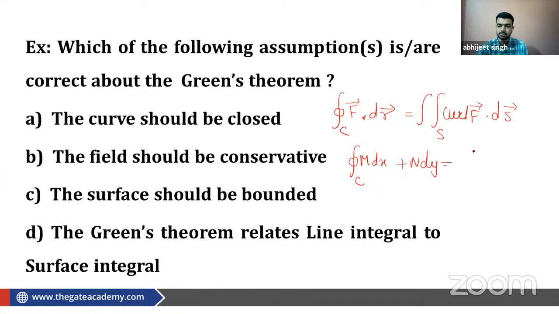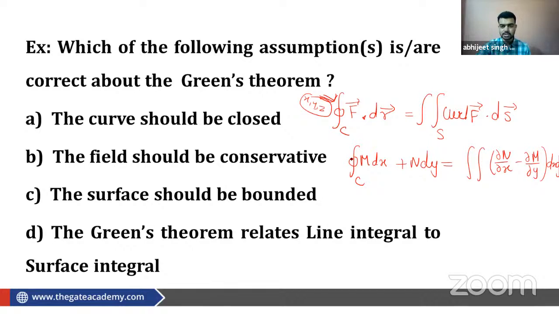The line integral of M dx plus N dy is equal to the double integral of (del N by del x minus del M by del y) dx dy. This is on the xy plane. This is Green's theorem. So for two-dimensional it is written, and Stokes theorem is used for three-dimensional, where x, y, z, all three variables are there. If only two variables, either xy, yz or zx, then we can use Green's theorem.